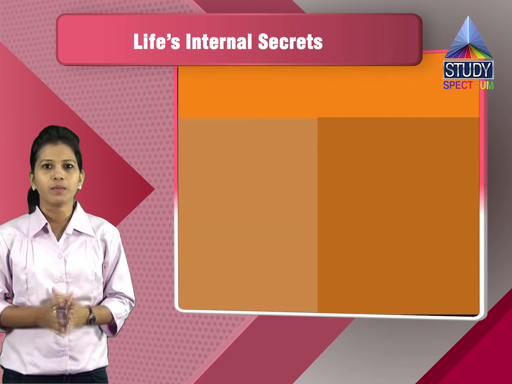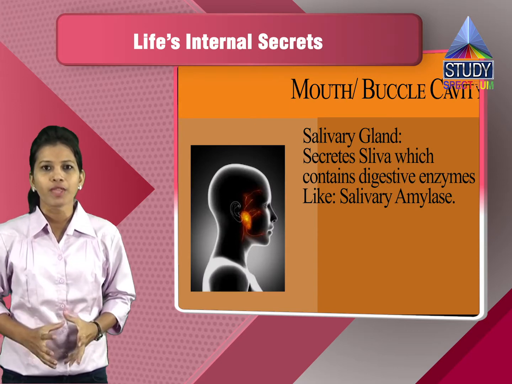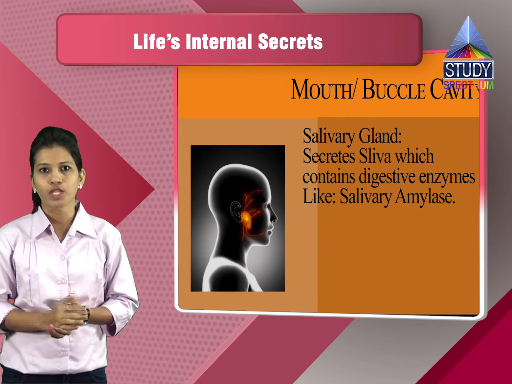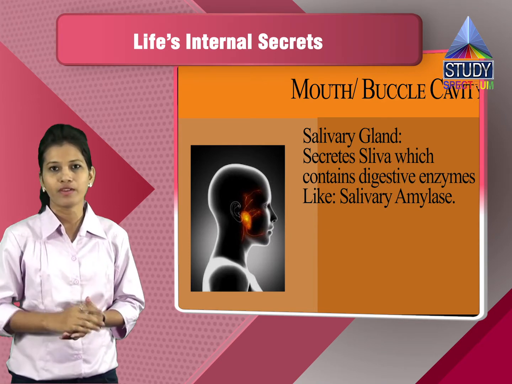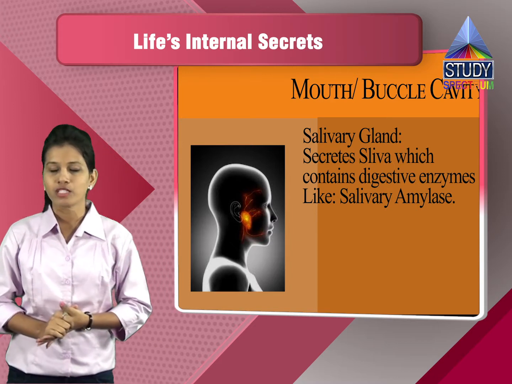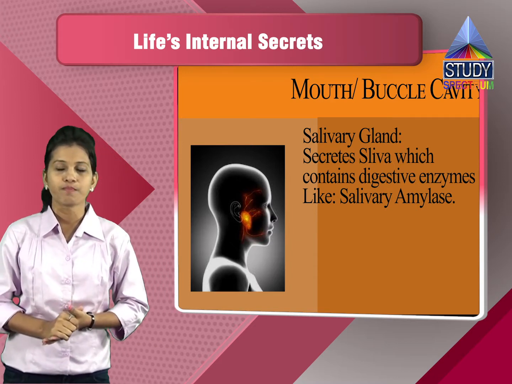So we will see the buccal cavity first, that is the mouth. In the buccal cavity nearby there are glands like the salivary glands. Now these salivary glands will secrete saliva. Saliva has the salivary juices in which we have digestive enzymes like salivary amylase.